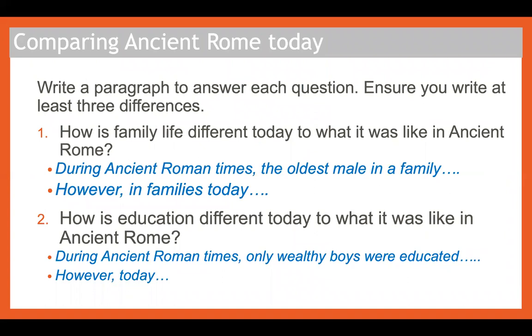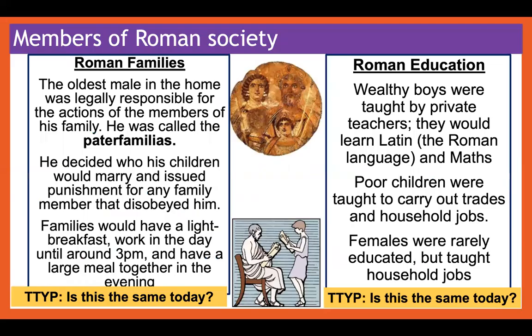And then two, how is education different today to what it was like in ancient Rome? So here are some sentence starters for you. During ancient Roman times, only wealthy boys were educated, and girls were rarely educated. They were taught household chores. However, today, boys and girls are educated no matter how rich or poor they are. Okay, so what you can do is have a look at this slide, take your sentence starters, and then go onto this slide and complete your sentences. Remember to pause the screen and go back and forward if and when you need to. Pause the screen.